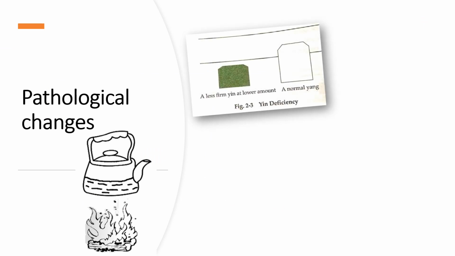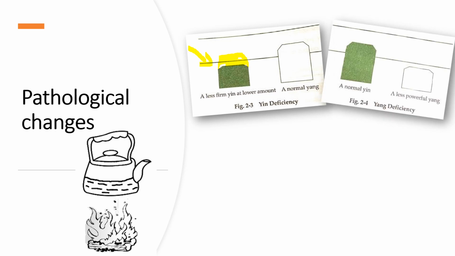Then the pathological changes. Yin deficiency actually describes the situation where yang is still in a normal condition, but we don't have enough yin, which is supposed to be here. So in this condition, in the treatment, we can tonify yin, add this part, and balance.